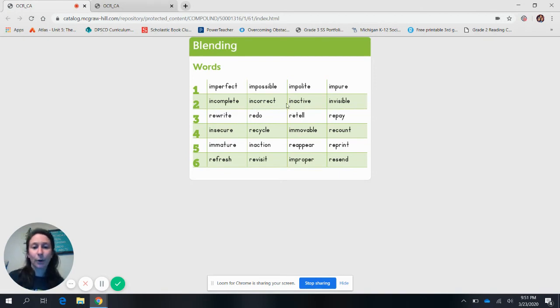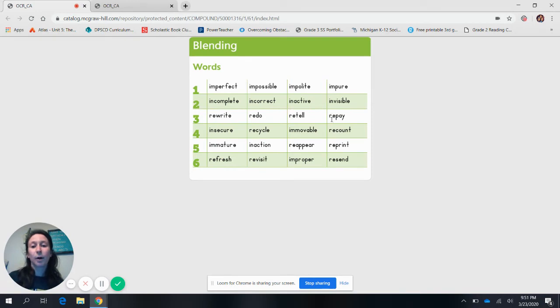So we have the word impolite in line 1, word 3. Well, when someone is polite, it means that they have manners, that they say please and thank you and excuse me. But what happens when they're impolite? That means that they are not polite. It means that they are not saying their manners.